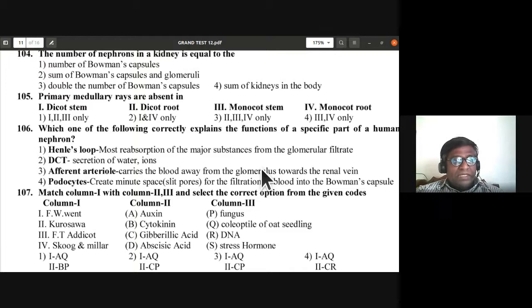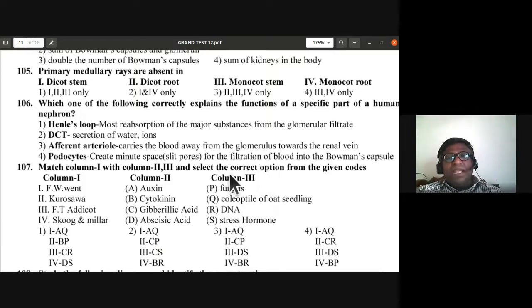So 106, which of the following correctly explains the functions of a specific part of a human nephron? So you should be thorough with those, only then you can answer this. Henle's loop, most reabsorption of the major substances from the glomerular filtrate. Okay. DCT, secretion of water, ions. Afferent arteriole, which carries the blood away from the glomerulus towards the renal vein.